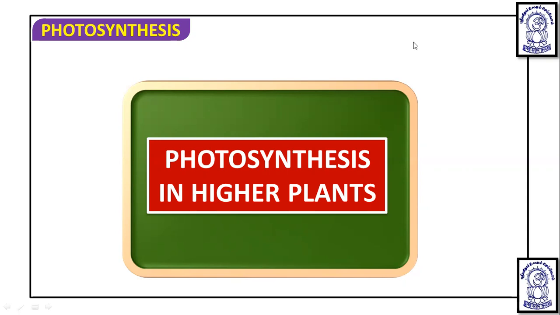Dear students, we are in continuation of the class 11th chapter, photosynthesis in higher plants. Till now, we have already talked about the mechanism of light reaction and dark reaction, which are important to understand photosynthesis. We have covered cyclic and non-cyclic photophosphorylation, C3, C4, and CAM cycles. Now we are remaining with photorespiration and the factors affecting photosynthesis.